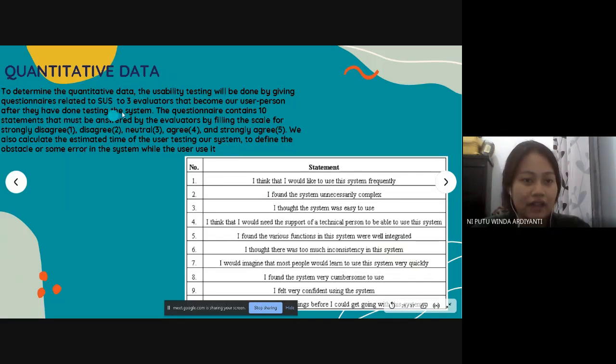After they have finished testing the system, they fill in the questionnaire, which contains 10 statements that must be answered by the evaluator using a scale: 1 is strongly disagree, 2 disagree, 3 neutral, 4 agree, and 5 strongly agree. We also calculate the estimated time of the user testing of our system to define obstacles or errors in the system while the user uses it.